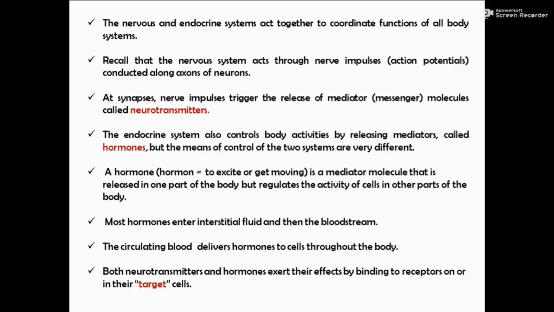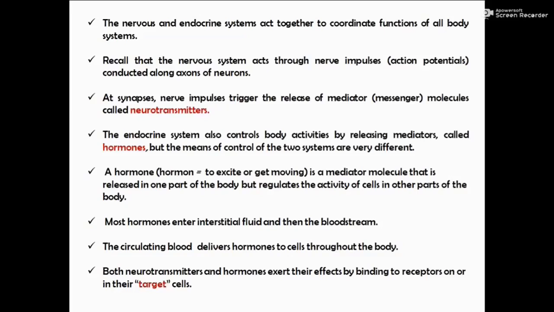A hormone is a mediator molecule that is released in one part of the body but regulates the activity of cells in other parts of the body. Most hormones enter interstitial fluid and then the bloodstream. The circulating blood delivers hormones to cells throughout the body.